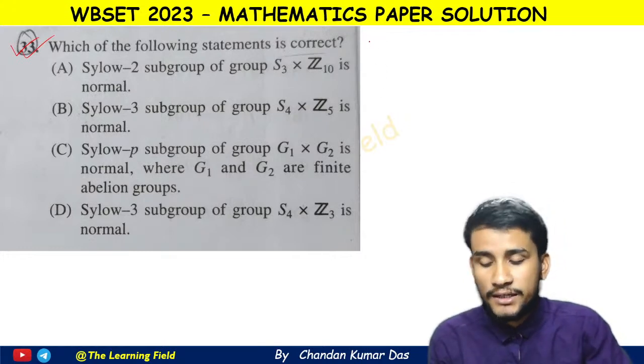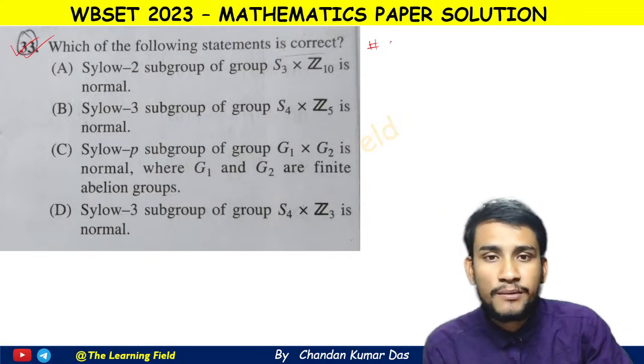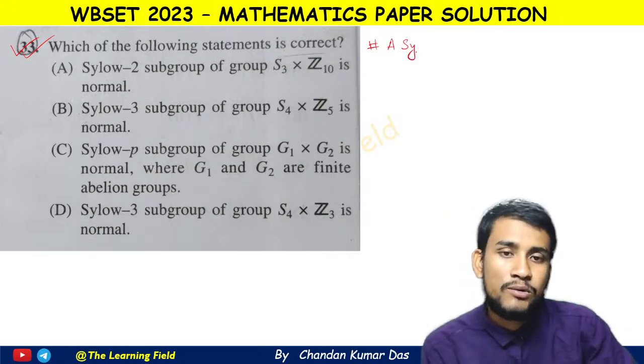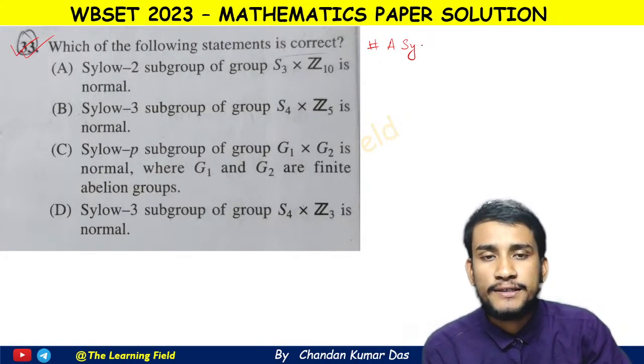See here we can use a theorem. Okay, so for a Sylow P subgroup, you get this result in any book.